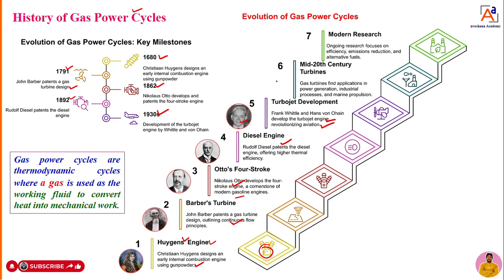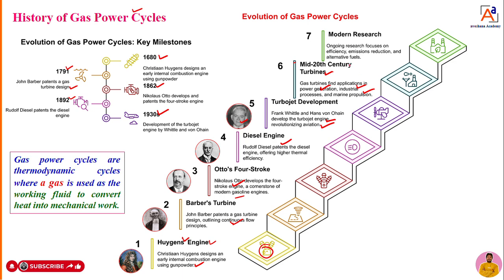So in the 6th stage, in the mid 20th century, gas turbines were found. Gas turbines started to be used in different sectors like power generation, industrial processes, and marine propulsion. So later in the mid 20th century, we started to use the turbines developed by Barber in real applications.